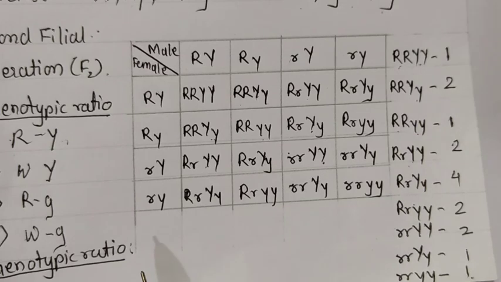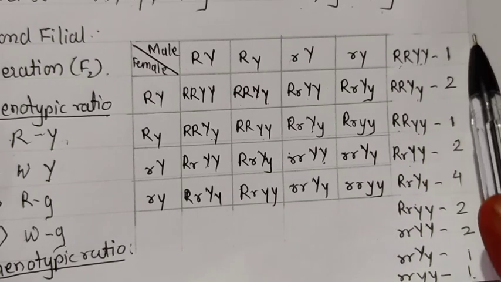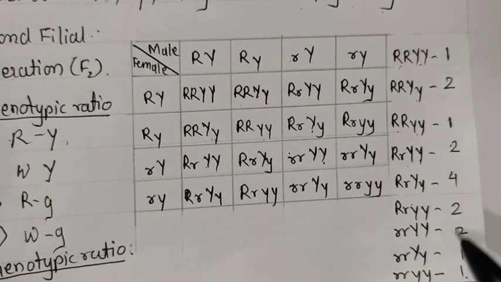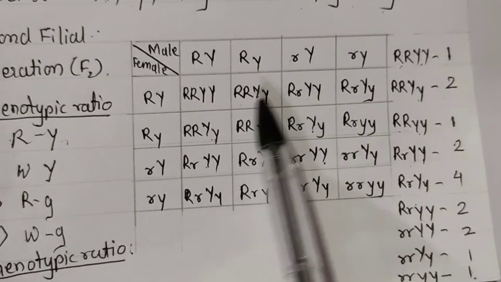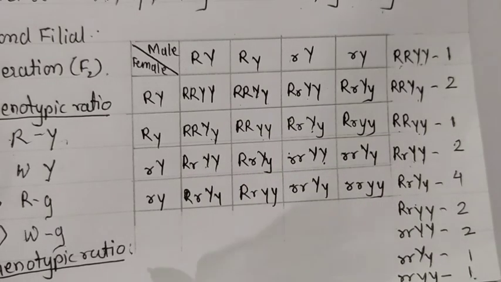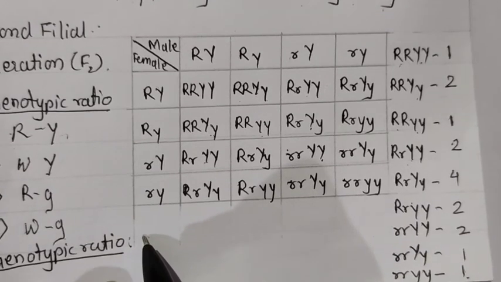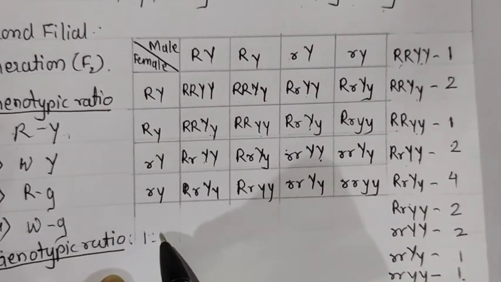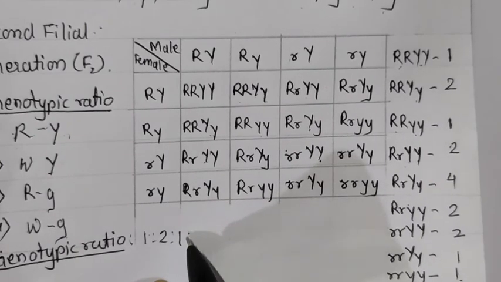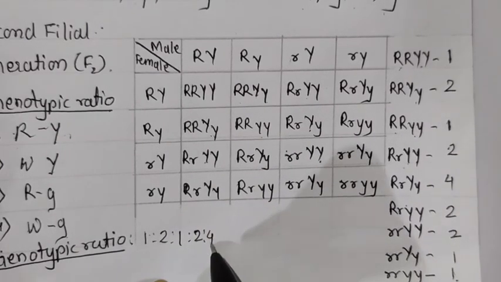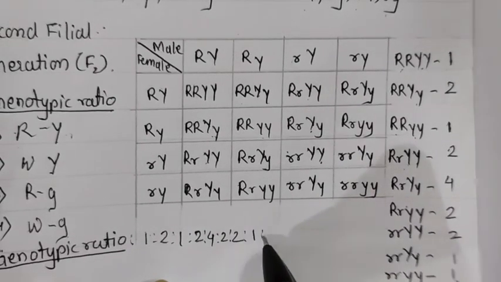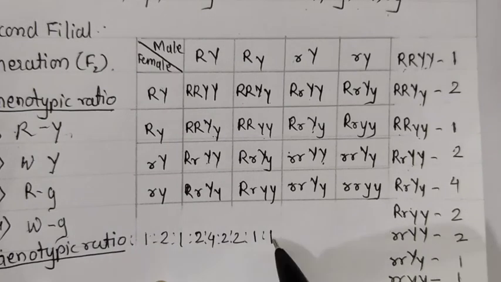Now when we are writing the genotypic ratios, all these ratios we have to count together. Just keep in mind that all the ratios, if you count them, should come to 16, because here 16 possibilities are there. So the total should be 16. Now the genotypic ratio, when we write it here, we have to write it like this, that is 1 is to 2 is to 1, then again 2 is to 4 is to 2, 2 is to 1 is to 1. Like this, this is the genotypic ratio.